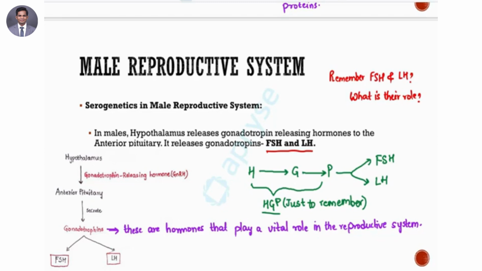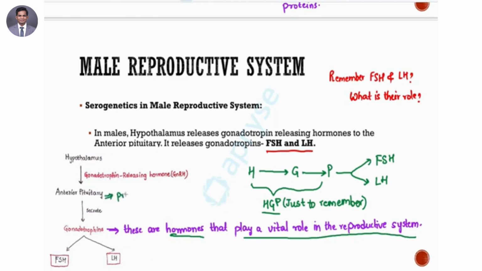So what is gonadotropin? Gonadotropins are those hormones that play a role in the reproductive system. These are generally produced by your pituitary gland, which is a small gland at the base of the brain, right? So at the base of the brain, you basically have a small little gland that is your pituitary gland.